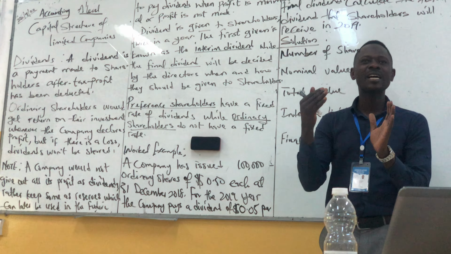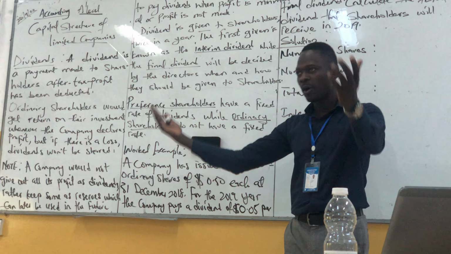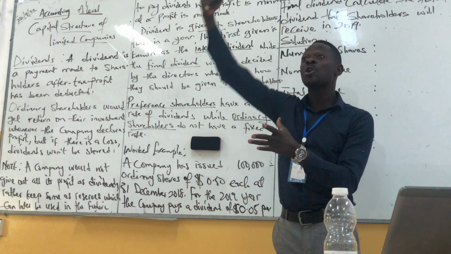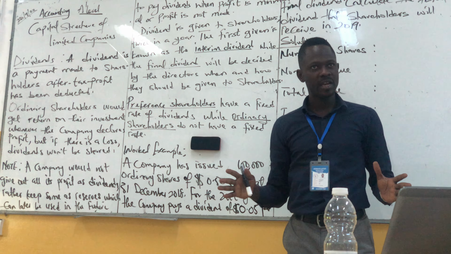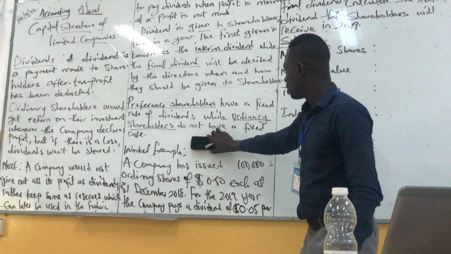So preference shareholders are people who have bought shares. Ordinary shareholders are those who establish the company. That's the difference between preference shareholders and ordinary shareholders. Is it clear? Great. Now, we have a question.